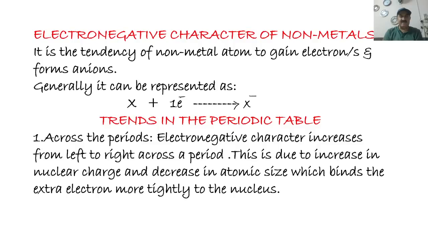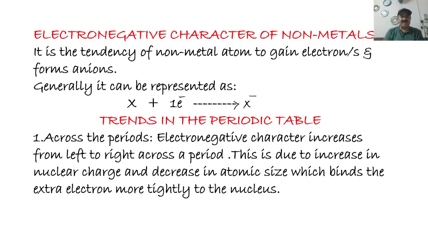Now comes the next important question: explain electronegative character of nonmetals, or electronegativity of nonmetals. It can be defined as the tendency of a nonmetal atom to gain electrons to form anions. Generally, X stands for any nonmetal. When it gains one electron, it forms a uninegative ion, X minus 1. Now, what are the trends in the periodic table?